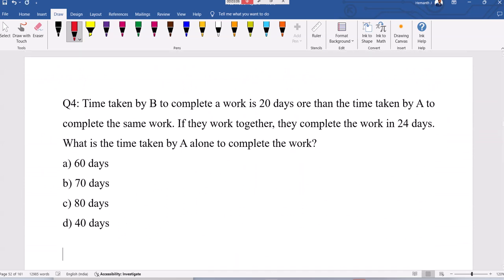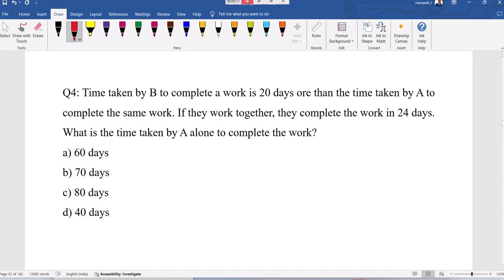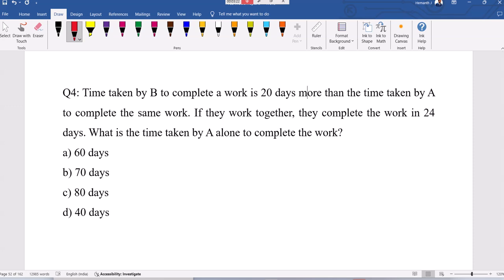Now see the next question here. Time taken by B to complete a work is 20 days more than the time taken by A to complete the same work. If they work together, it takes 24 days. What is the time taken by A alone to complete the work? Good question actually. B is taking 20 days more than A. Together it is 24, and they are asking about alone.